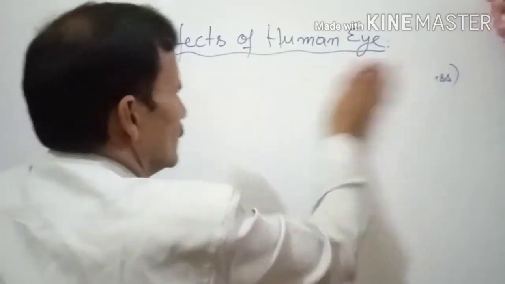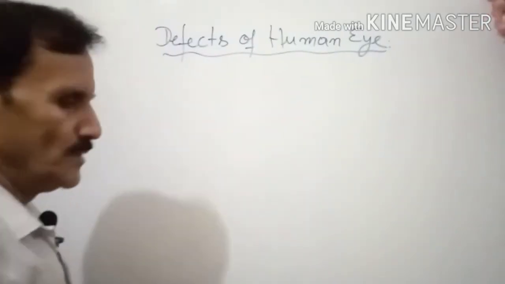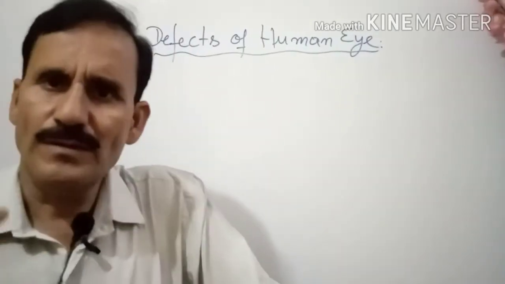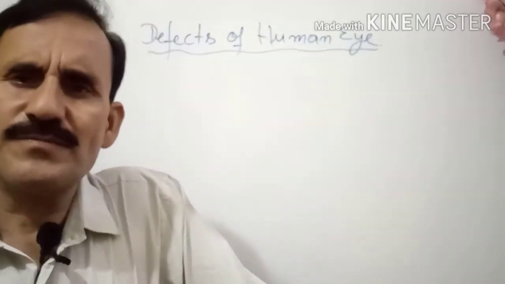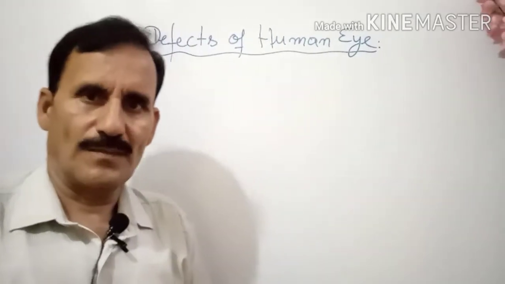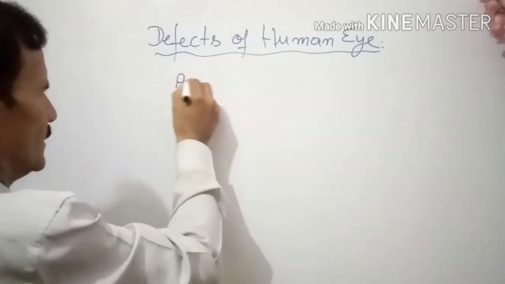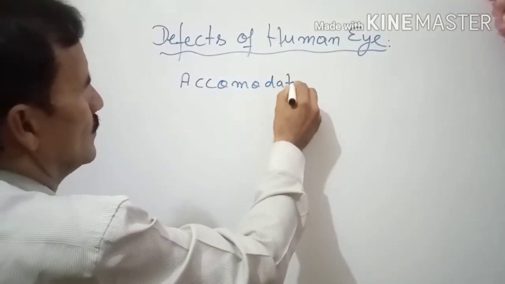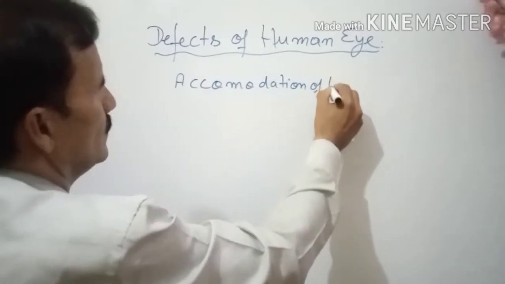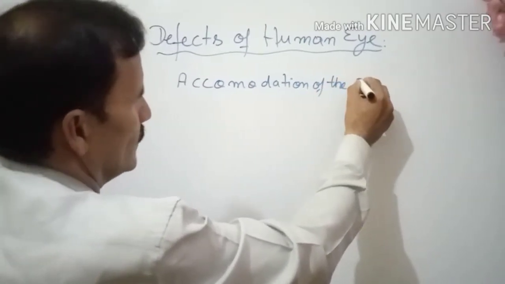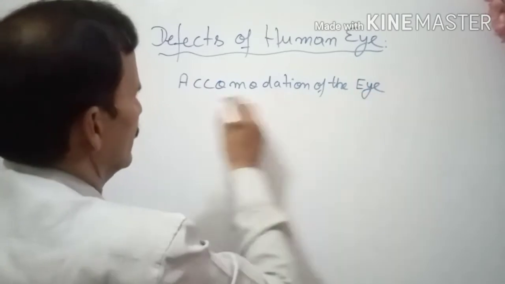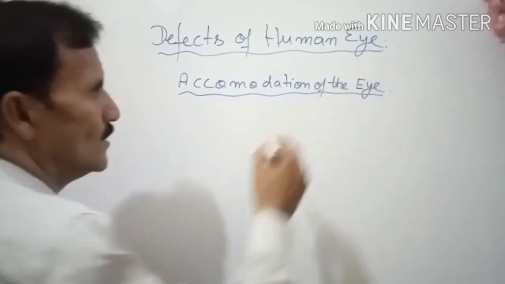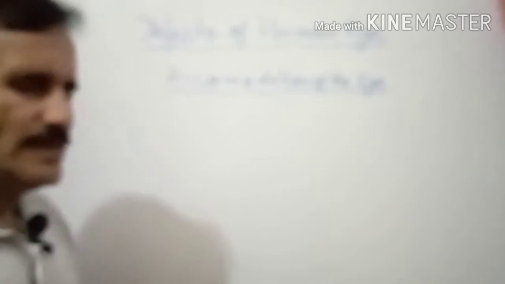Now come to the third, presbyopia. Before going to presbyopia, let us first have the accommodation of the eye. What is that? Accommodation of the human eye. We are talking about the human eye, not the eyes of animals. Okay. So what is the meaning of accommodation? Let us try to understand with the help of figures.